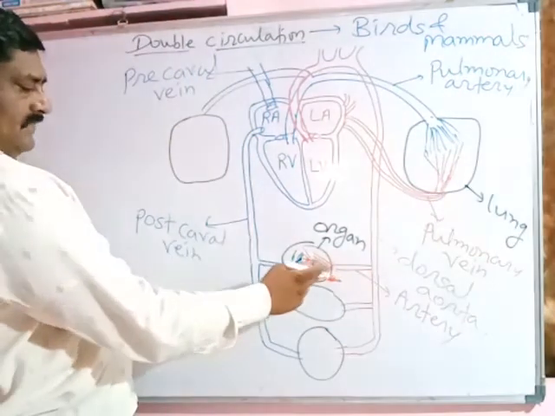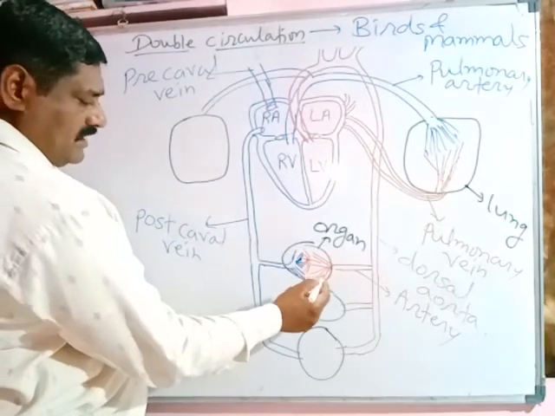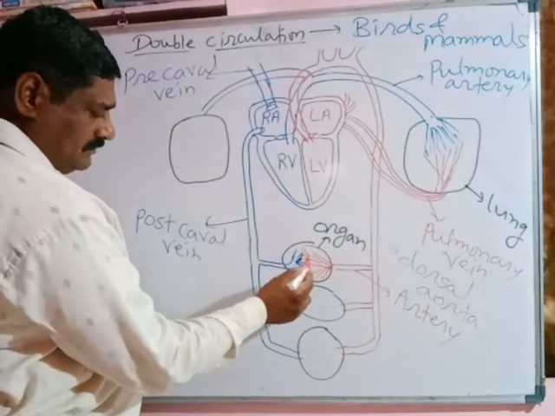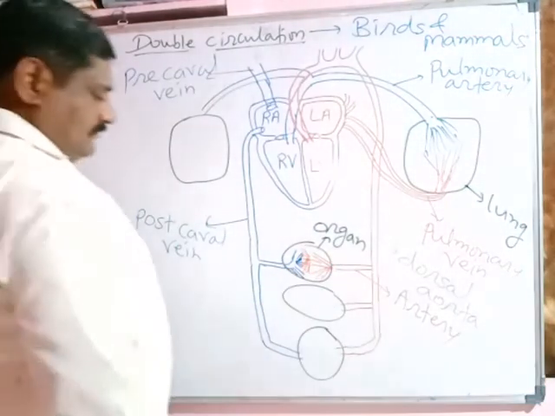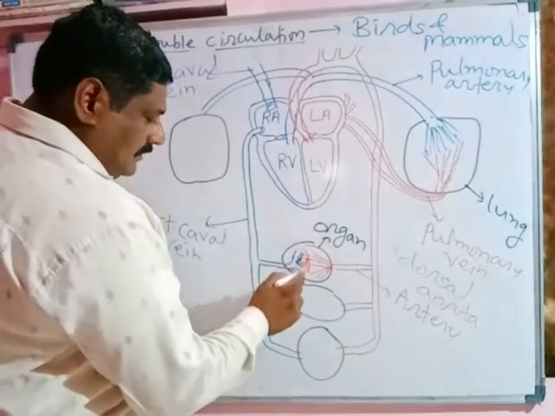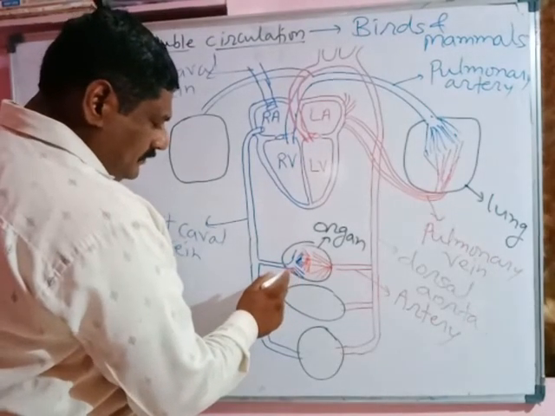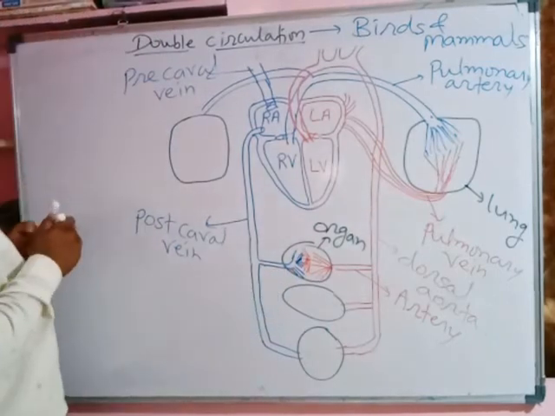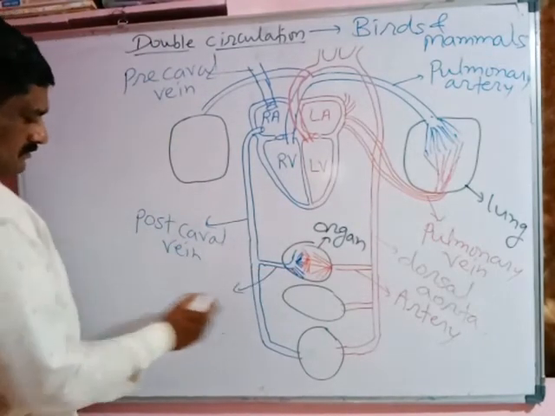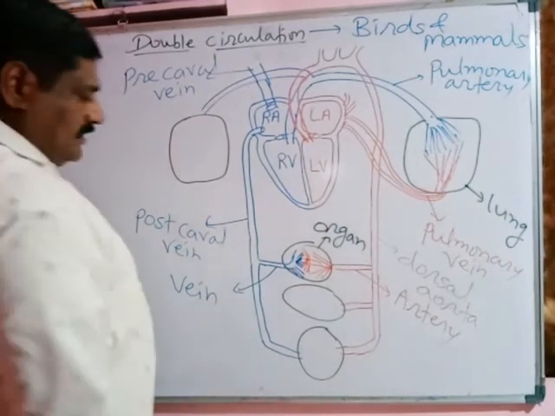The artery enters inside the organ and becomes finely branched to form arterioles. Arterioles branch to form capillaries. Exchange of material takes place at this capillary level. The capillaries then unite to form venules. Venules join to form a vein, and the vein collects blood from the organ.